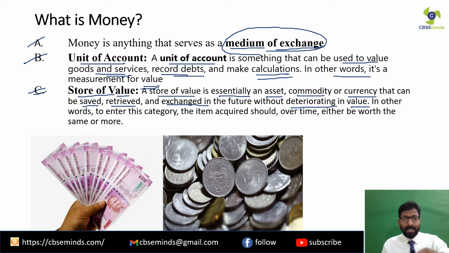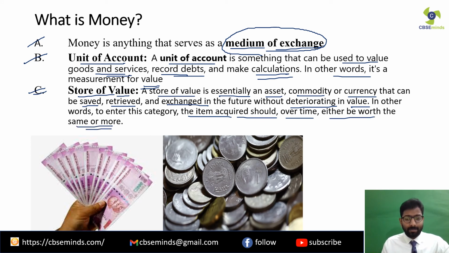In order for a commodity or some particular kind of asset to enter this category of store of value, the item acquired should over time either be worth the same or more.